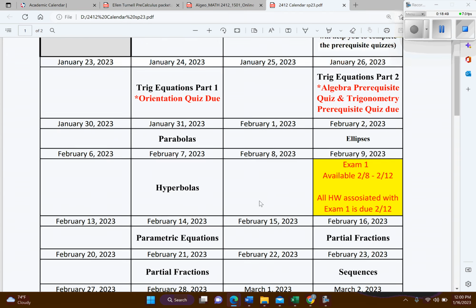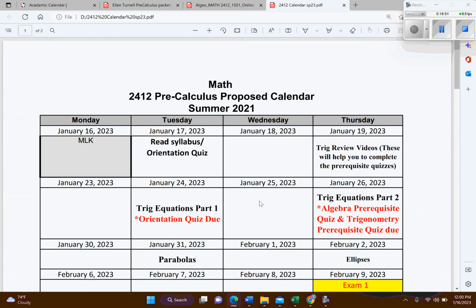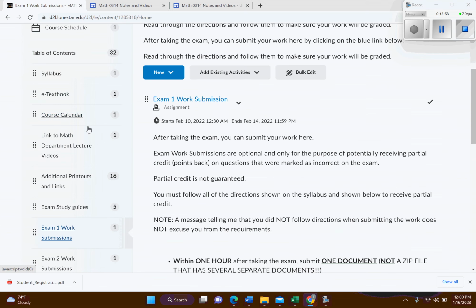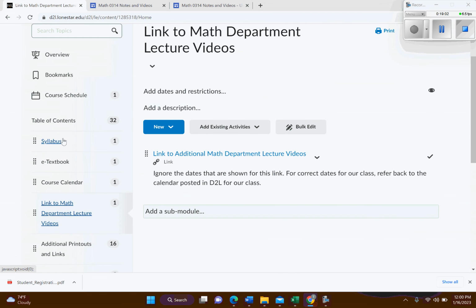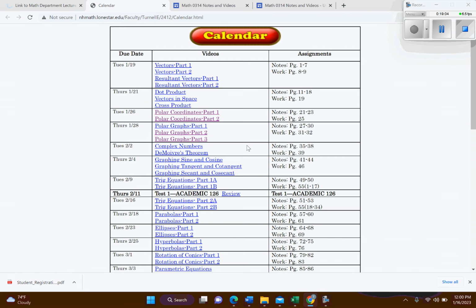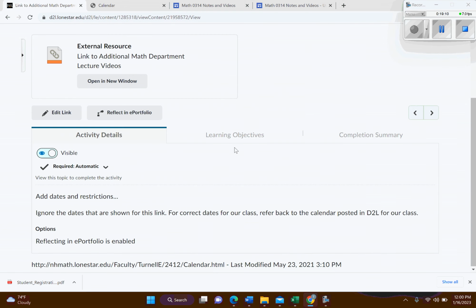And so, since I'm skipping around in the book, how are you going to find where they are? Well, that leads me to my next part here. I'm going to click on the link to math department lecture videos. I'm going to click on that, and it's going to open up this page right here. And I believe I have a little note in here about this.